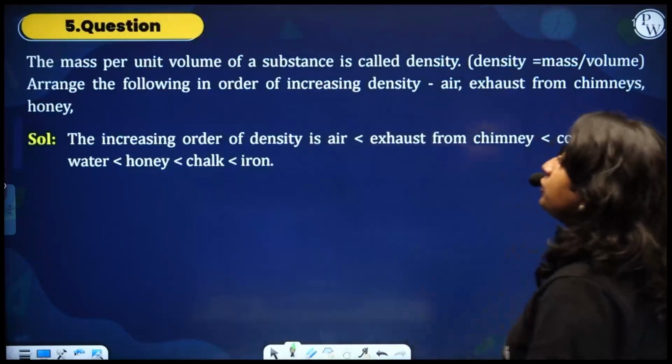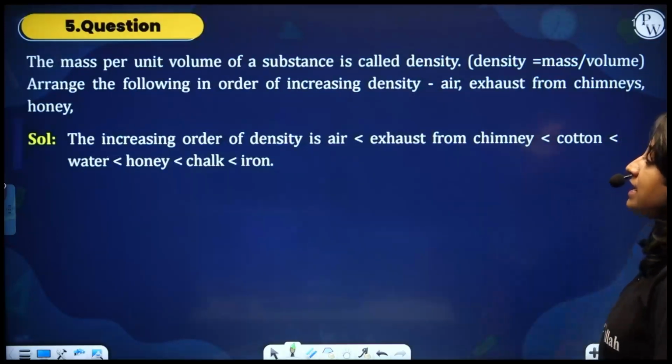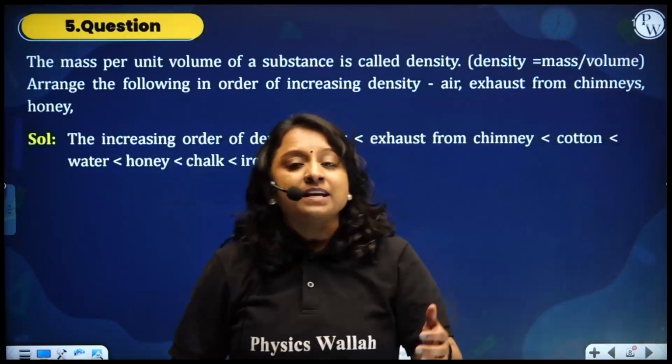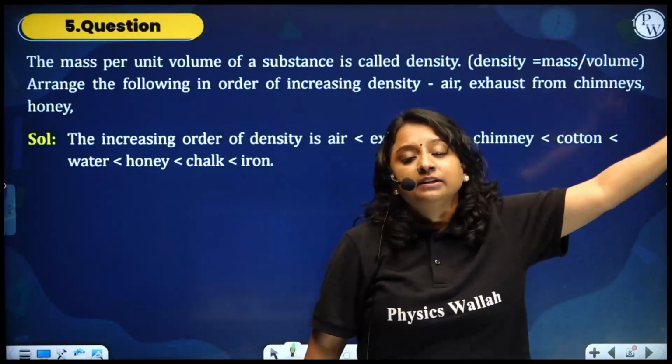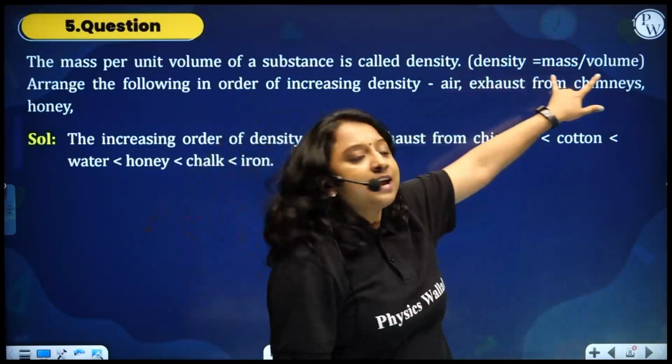The mass per unit volume of a substance is called density. Density is nothing but mass by volume. It means the more the mass, the more will be the density. The lesser the volume, the more will be the density, because these two are inversely proportional.